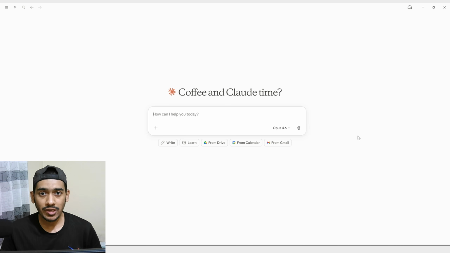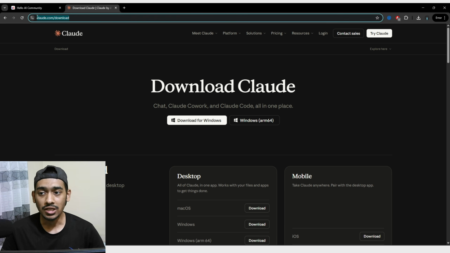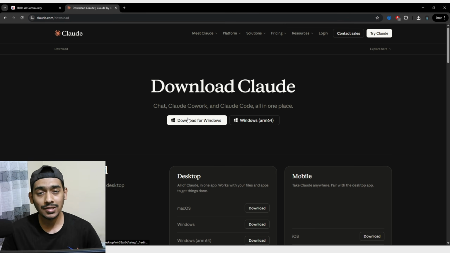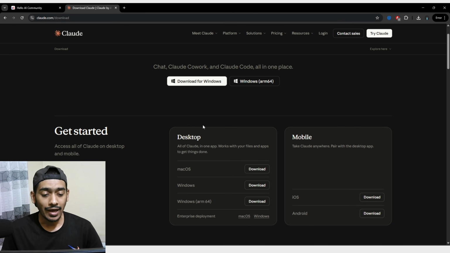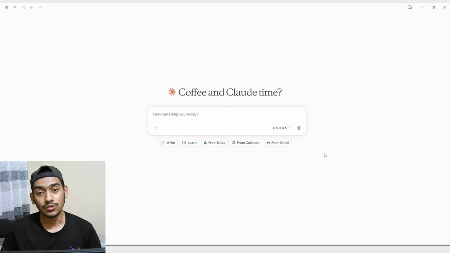So the WhatsApp integration is only possible in the Claude desktop application, and if you're not using the Claude desktop application, you have to simply come to claude.com/download, and from here you can easily install it for your device. And after installing, when you open it for the first time, it will show you something like this.